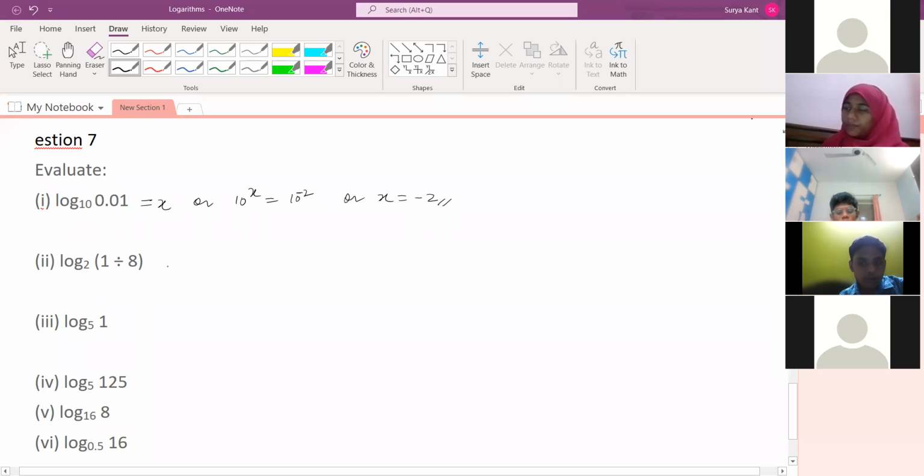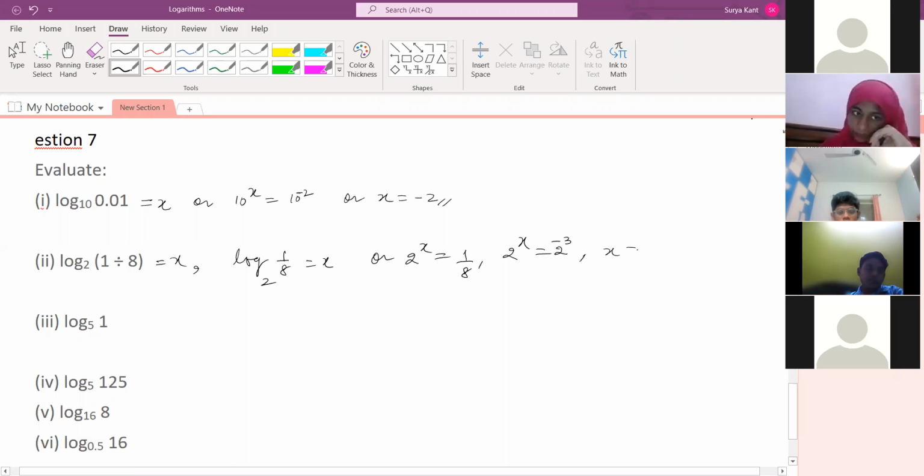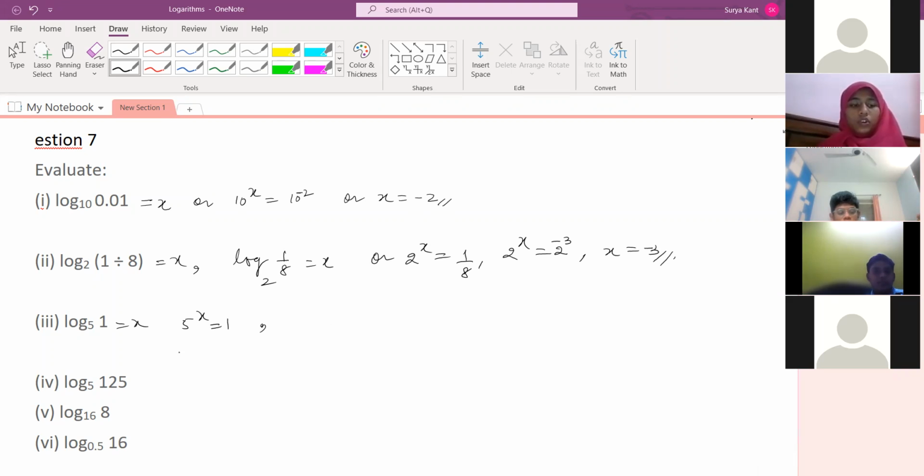So this log 1/8, this looks like, is equal to X. It means to say log 1/8 to the base 2 is equals to what? X. So we can write it as 2 to the power X is equals to 1/8. So 2 to the power X is equals to 2 to the power -3. So X is equals to -3. Okay. Now here see, 5 to the power X is equals to 1. So what is the answer here? Tell me, children, what is the value of X? Satvik, 0. Sir, 0, sir.